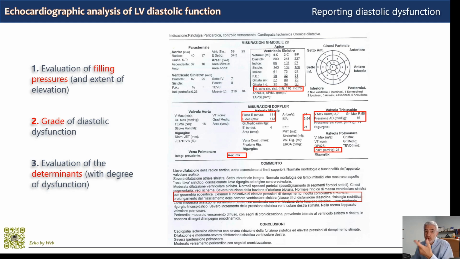And third, the cause of diastolic dysfunction. So, for the determinants, we have to describe relaxation and the compliance of the ventricle, both of them. It would also be advisable to measure the extent, for example, to separate patients with a mild increase in prolonged relaxation from those with severe prolongation of relaxation.